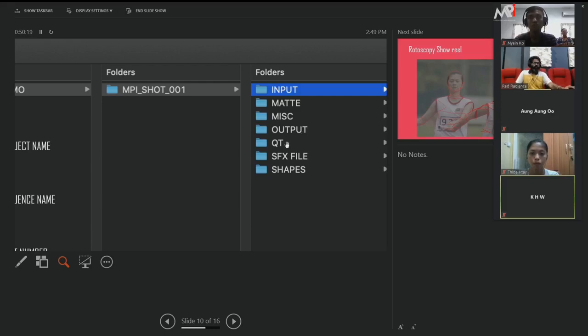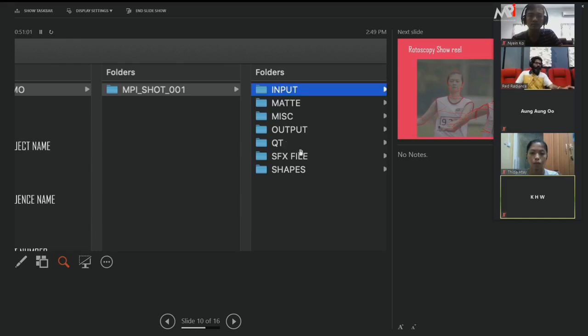And what is Qt? Qt is nothing but QuickTime. If you are doing something but no need to render the final output, if you want to see what you have done, for preview purposes you can create a QuickTime, the MOV file. The MOV file is a movie clip, you can render it to view. If you have a 4K size, you can't play that one. So you can convert it to a QuickTime and play it in QuickTime. So you create a separate folder so that it will be easy to understand. If anyone comes and wants to take only the QuickTime, they can easily go there. Oh, this is the QuickTime, they can take it. That's why the folder structure is very useful.